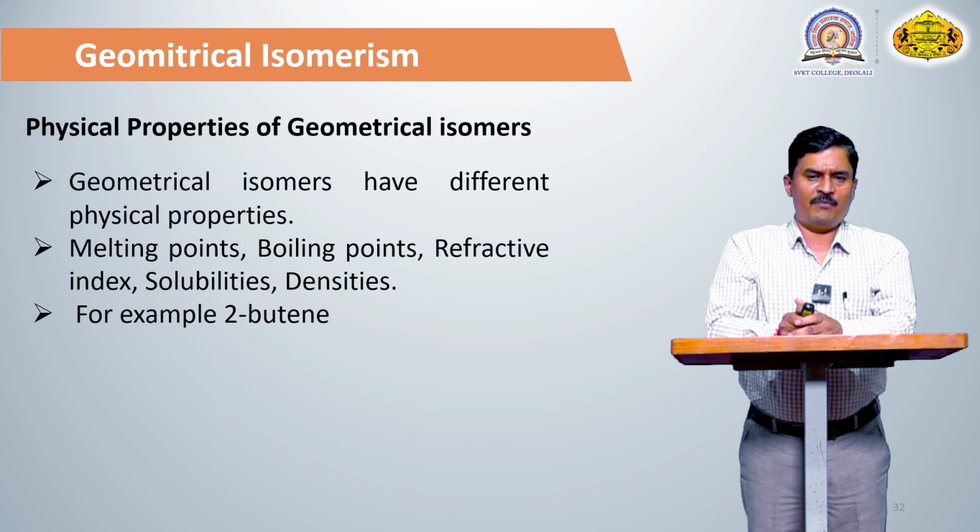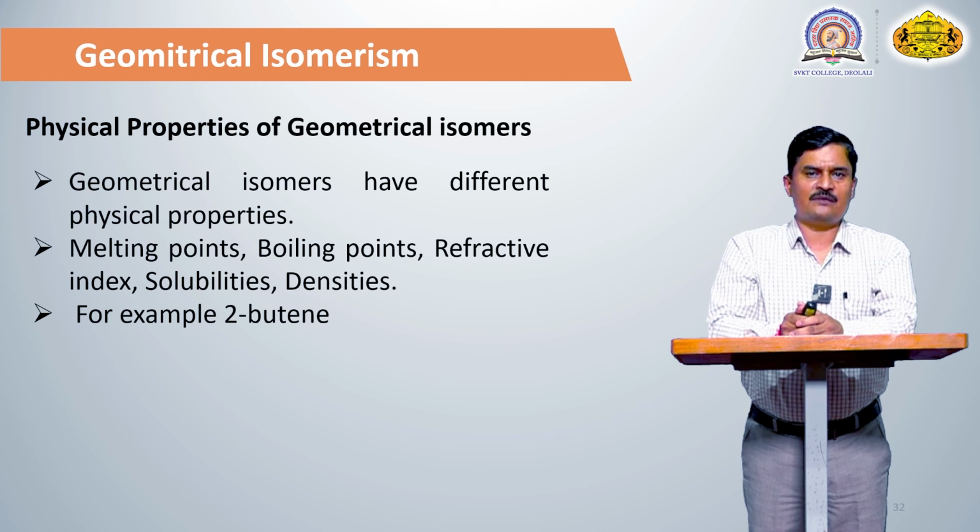Then, physical properties of the geometrical isomers. Geometrical isomers are diastereomers, meaning they are not mirror image isomers. Here the melting point, refractive index, boiling point, solubility, density, all these properties are different. So geometrical isomers have different physical properties.